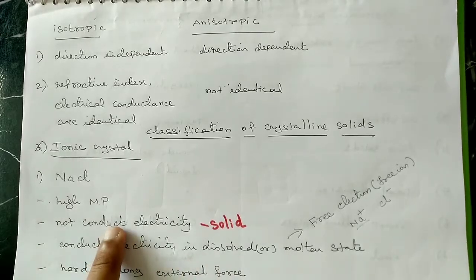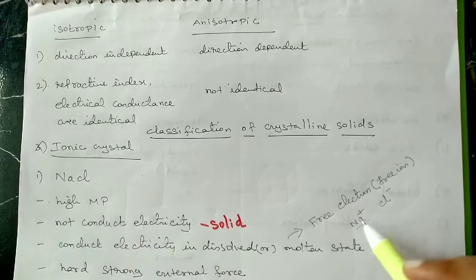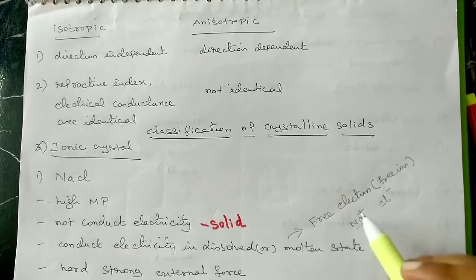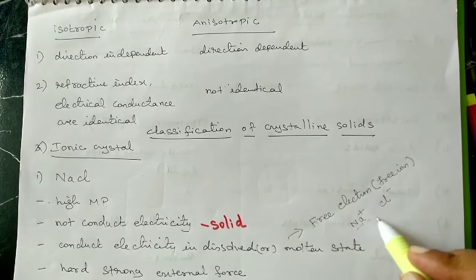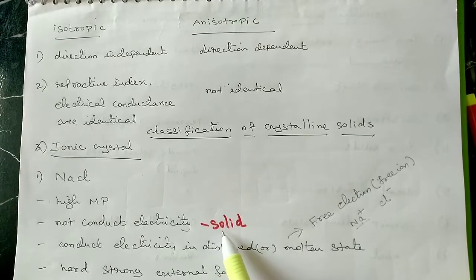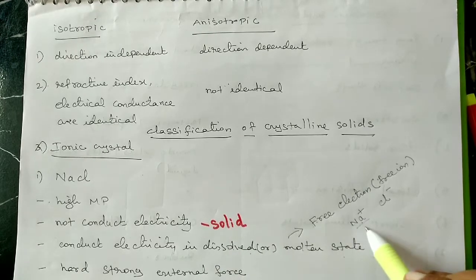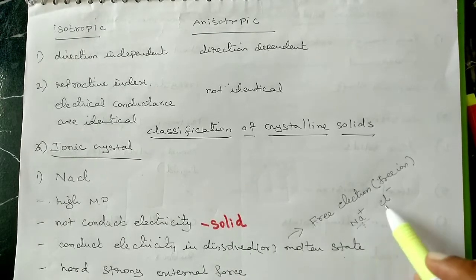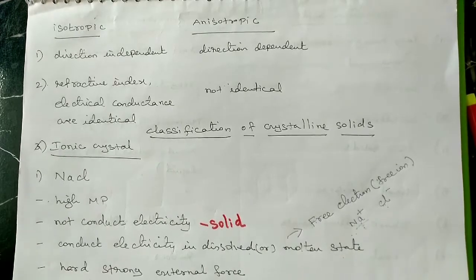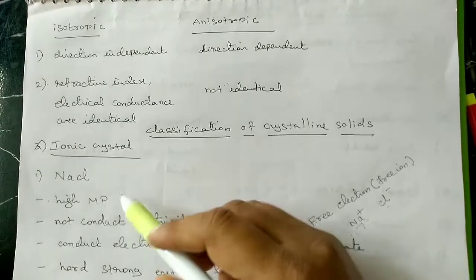But in the solid state, the ions are rigid. They are very closely packed, and the sodium ion tightly attracts the chloride ion, so there is no free movement of ions in the solid state. But in the dissolved or molten state, there is a formation of free ions, and due to the formation of free ions, it conducts electricity. Next is hardness. There are strong external forces, and due to the presence of hard and strong forces, it has a high melting point.